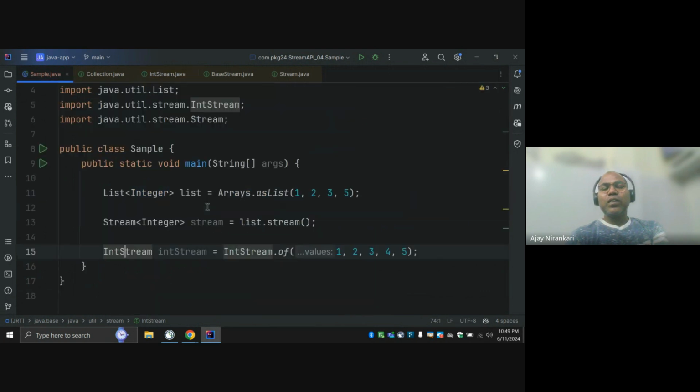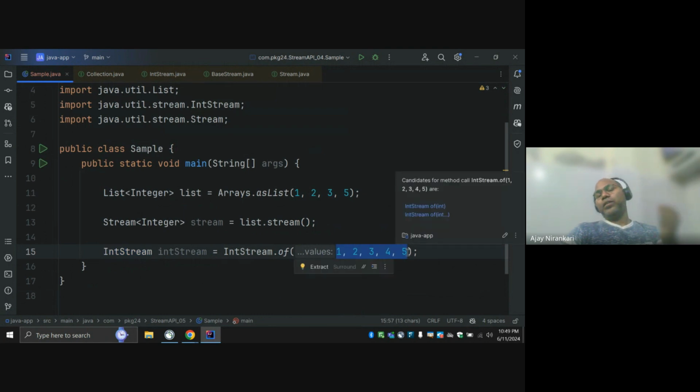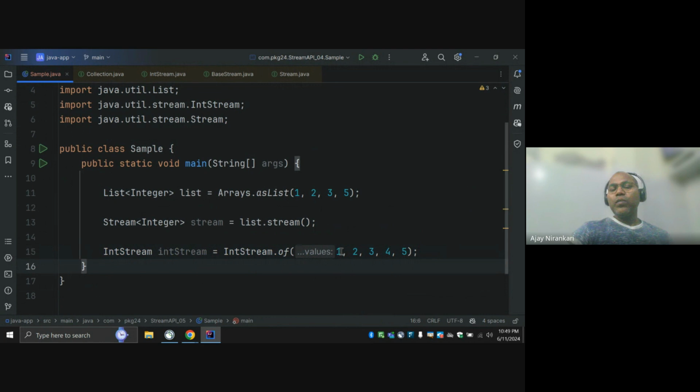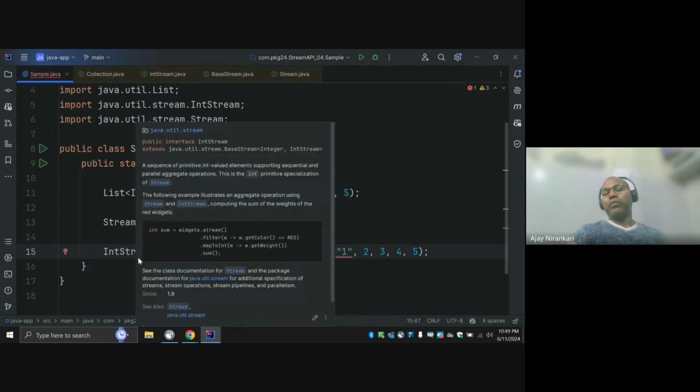These are concrete implementations, not generic, because here I am only going to work on integer numbers. So you cannot pass any string value like this, because we are working only with integers.